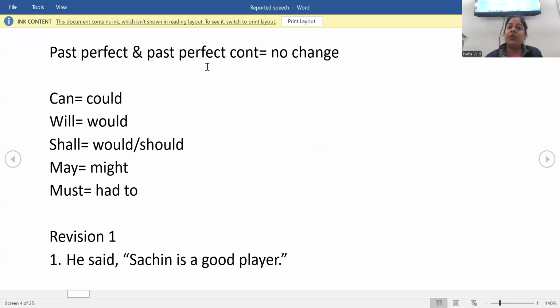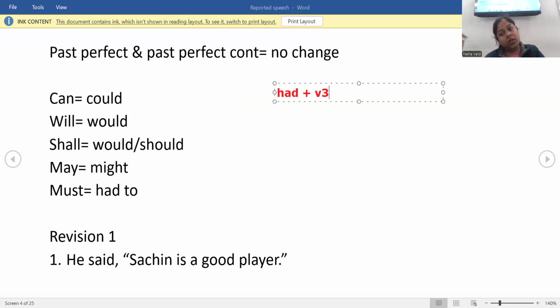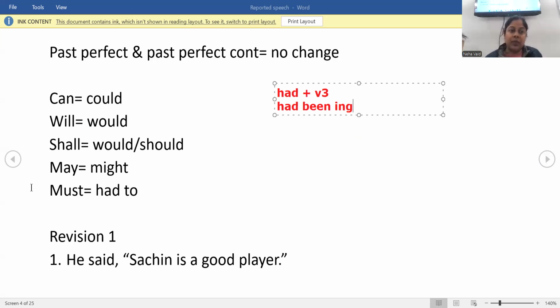Next, your past perfect and past perfect continuous: no change. What does that mean? That your had plus V3 remains had plus V3 only, or had plus been plus ing form remains had been plus ing form only. So in short, whenever you are having had, no need to change anything.